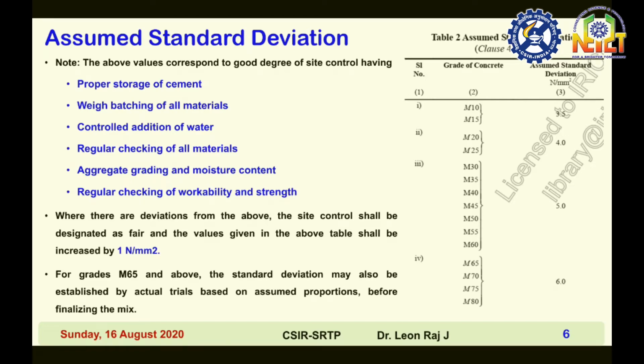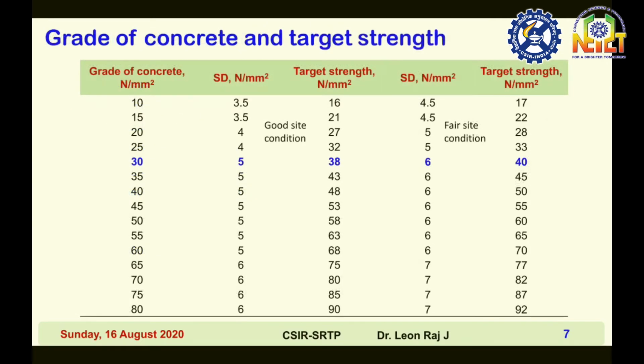For grades M65 and above, the standard deviation may also be established by actual trials based on assumed proportions before finalizing the mix. So here the grade of concrete and target strength are given. The first column represents the grade of concrete and the second column the standard deviation for good site condition. The third column is the target mean strength for good site condition. The fourth is the standard deviation for fair site condition, and the fifth is the target mean compressive strength for fair site condition.